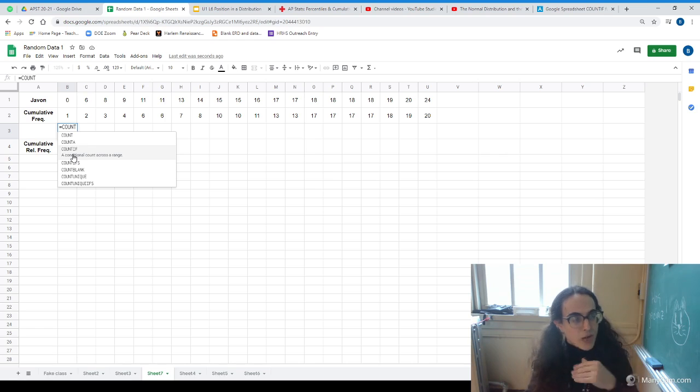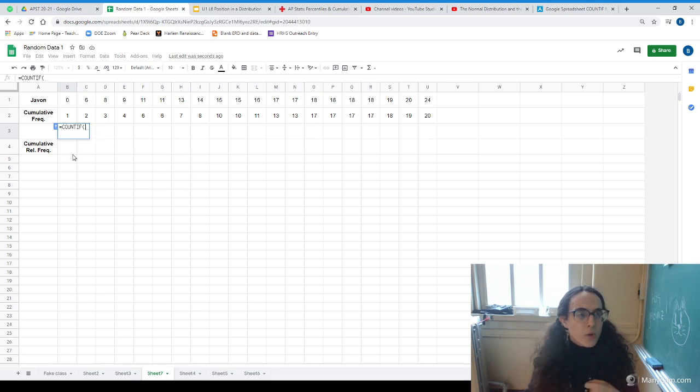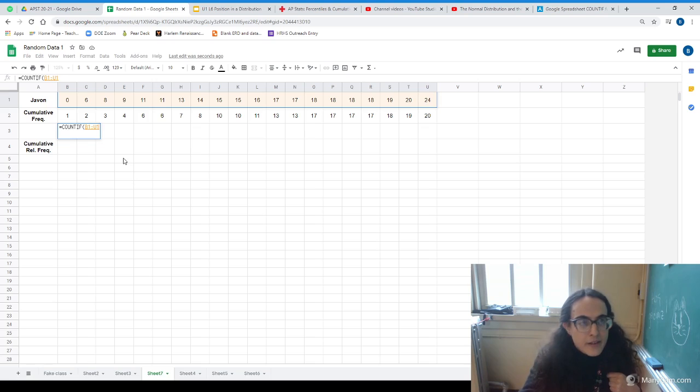We're going to tell it to count up things, but we're going to give it a condition to check for. So first thing we do is we specify the data range that we're counting within. So this is our distribution. And then we're going to give it a condition. Let's say I was just using a regular number, like if I wanted to ask how many values in here are 17 or less, what I could do here is we always put our conditions in quotation marks, and then it'll look something like this.